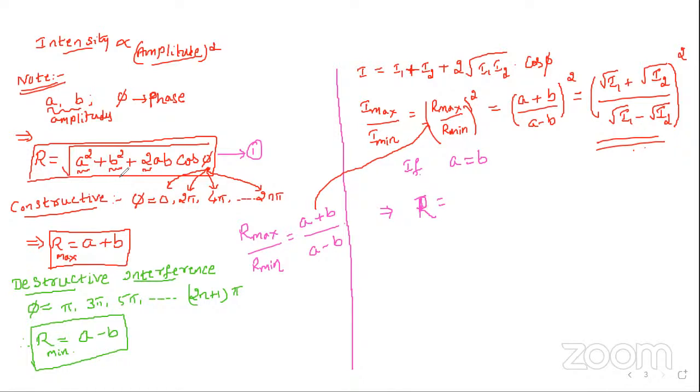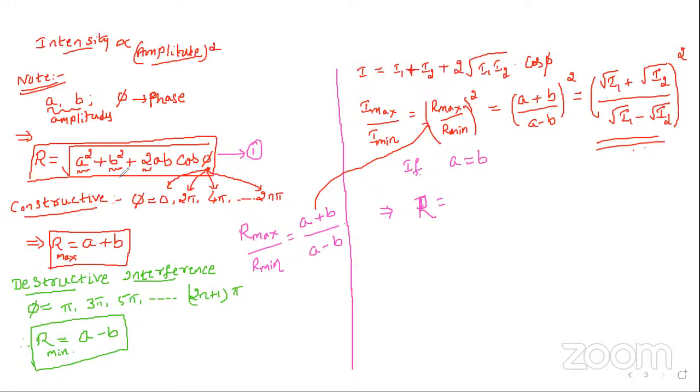If it is destructive interference, then zero, sir. Because A minus B is 0, sir.